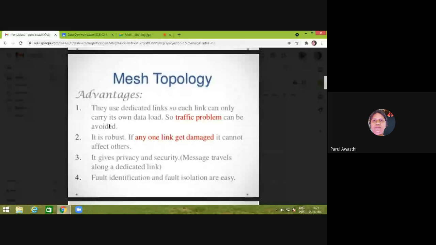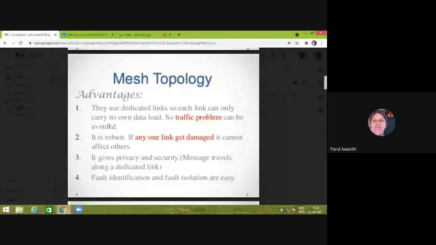So this is the first advantage, that because there are dedicated links, there is no traffic problem at all. Whenever any station wants to transmit data, it has its dedicated link and just sends its data on that particular link.